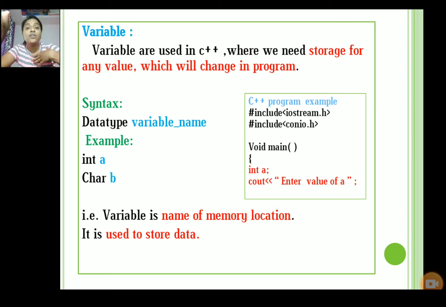My value of a is different, your value of a is different. So a is a variable that will change in the program. The difference between constant and variable is that a constant does not change its value during a program, but a variable changes its value during a program.